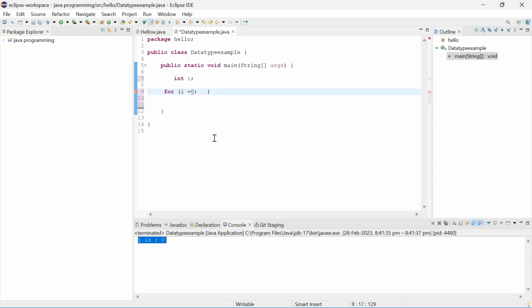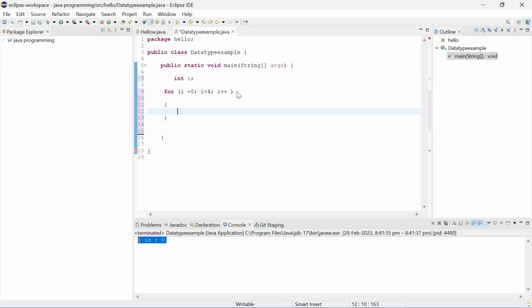Then after that what? The second one is the condition. Check the condition, i is less than 4. That is my condition, semicolon. So it will check the condition. Then what is the third one? Increment or decrement, you can use anything. Let me increment the value, i plus plus. This is increment. So the three things.